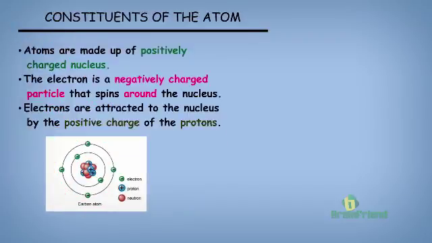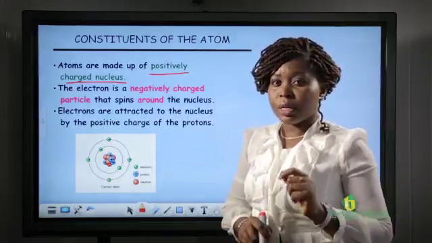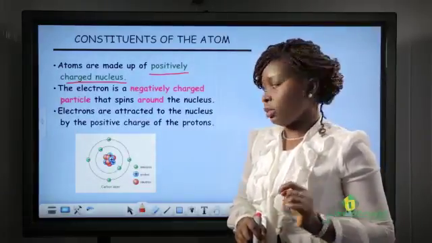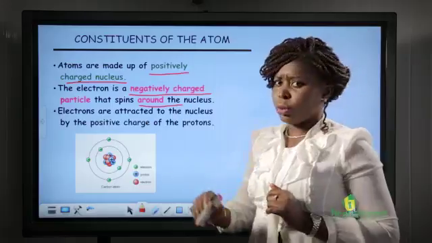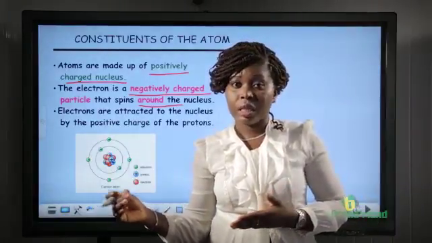Also, some points to note: atoms are made up of a positively charged nucleus, and as we said earlier, this is because of the presence of the positively charged protons inside the nucleus. The electron is a negatively charged particle that spins around the nucleus. So it means that the electrons were not located at specific points.